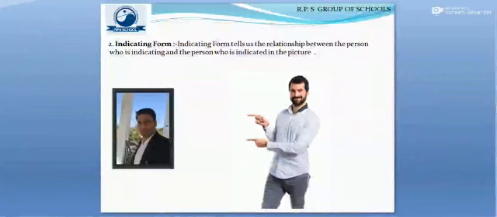So yes, children, the slide we have on display before us is called indicating form, and based on indicating form, questions on blood relations are asked. Now let us understand what happens in these indicating form questions.